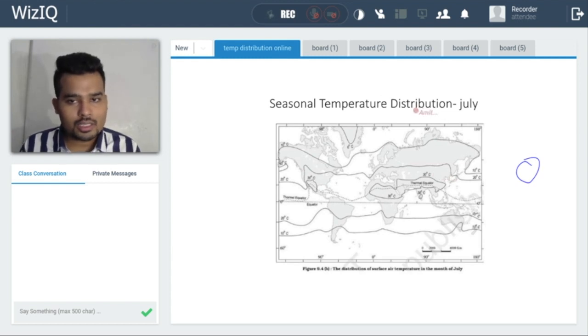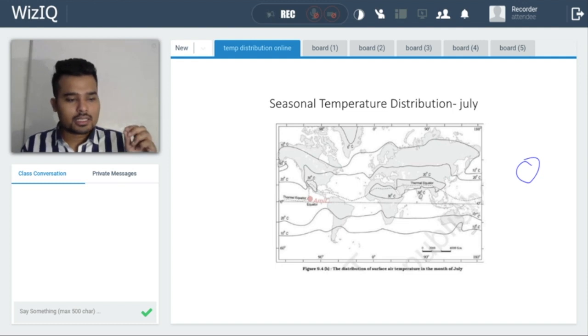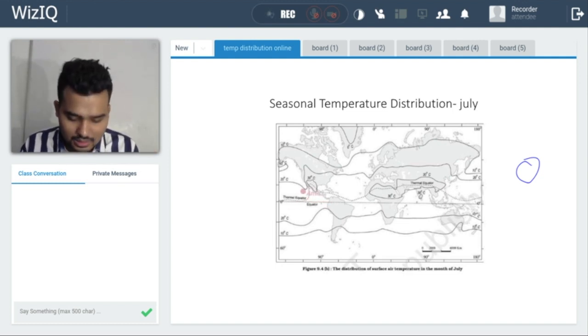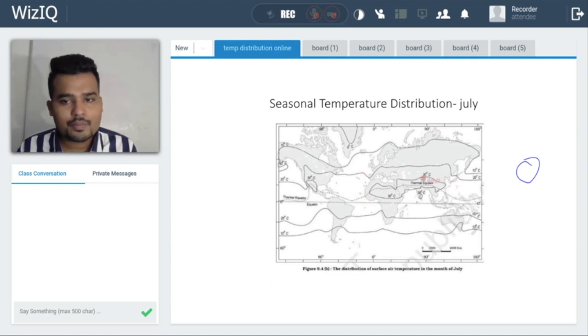So now during this July month, since the sun is over here, the thermal equator is like this. And see, again, it is not a straight line. It is not following any unique or specific latitude. It is passing over more than one latitude. And see, the maximum temperature is near the Tibetan region, right?